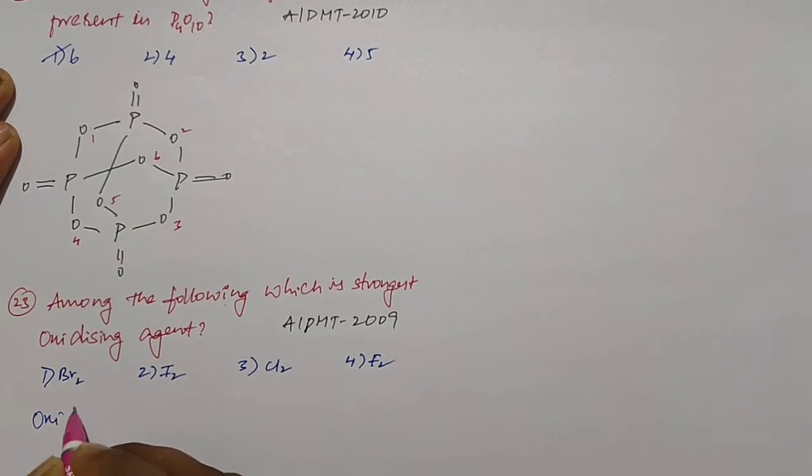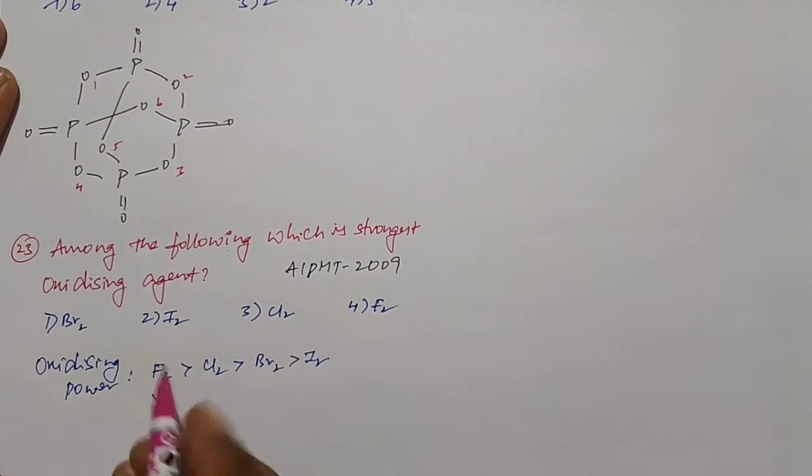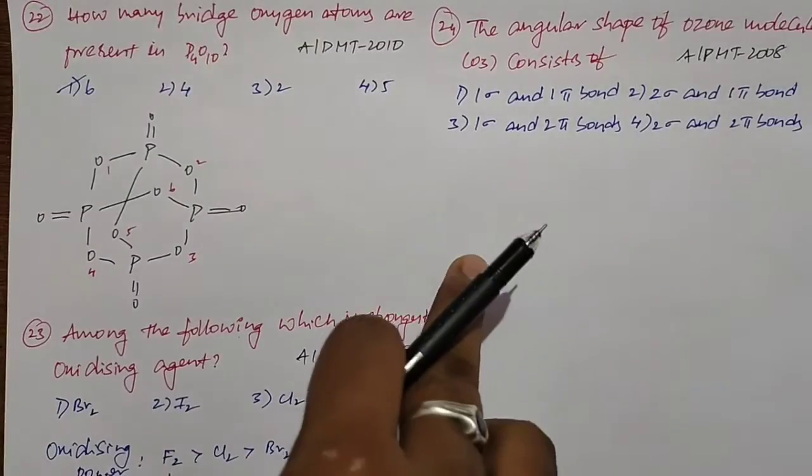The oxidizing power of halogens decreases from fluorine to iodine. So fluorine is the strongest oxidizing agent. That's all.